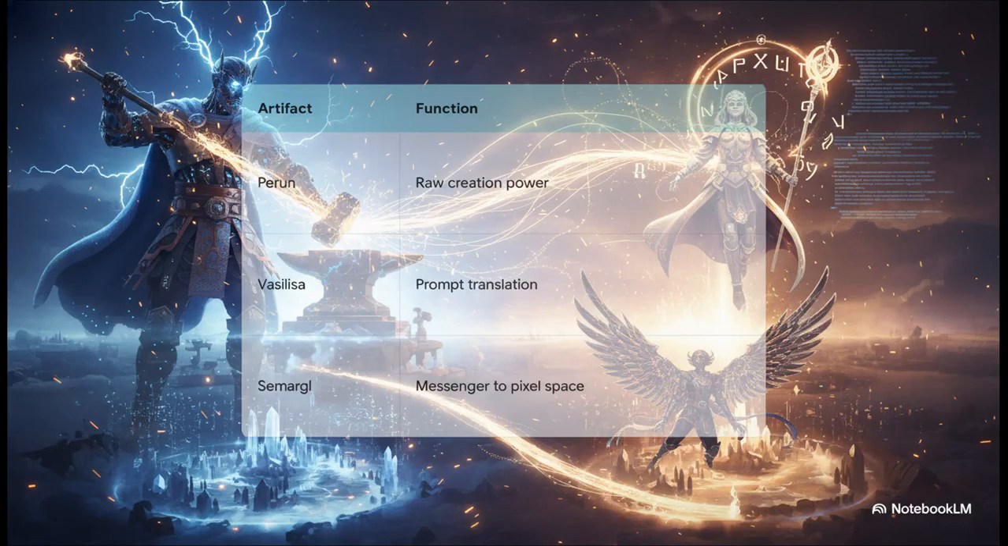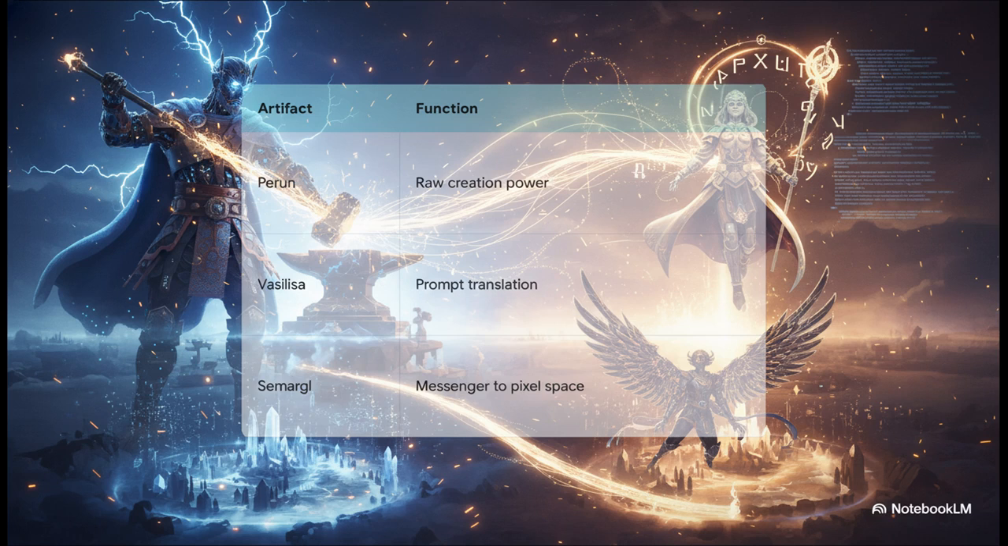Let's break down what these artifacts actually do. The diffusion model is basically Perun, providing the raw power and the fiery forge of creation itself. Then you have the text encoder, which is like Vasilisa the Wise, guiding that brute force. She uses pure magic to translate your text prompts into something the model understands. And hey, if your VRAM is running low, you can just use her smaller file size.